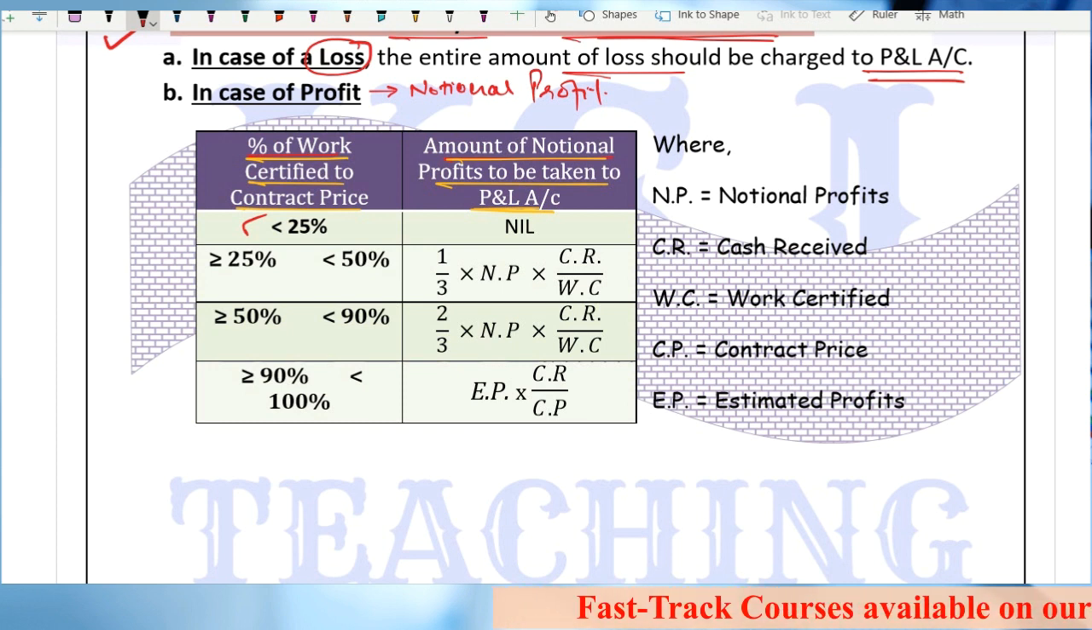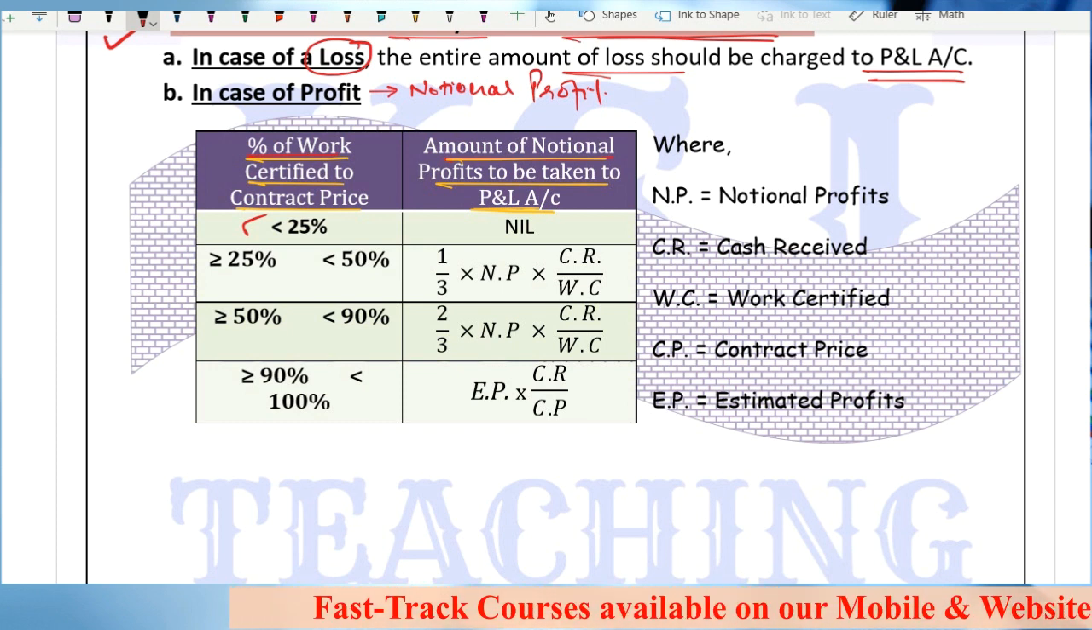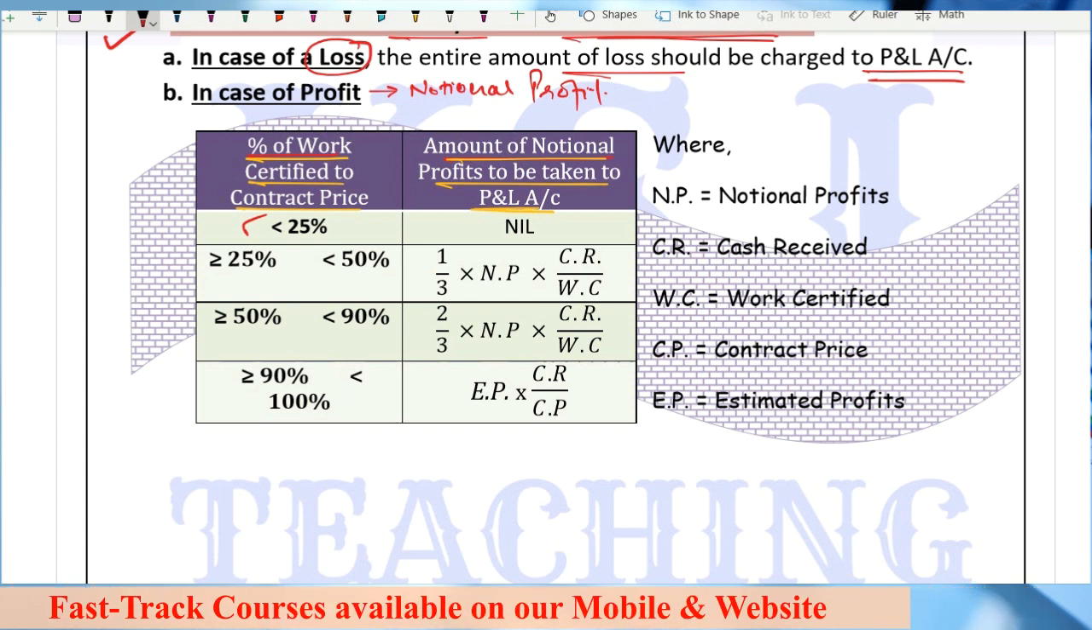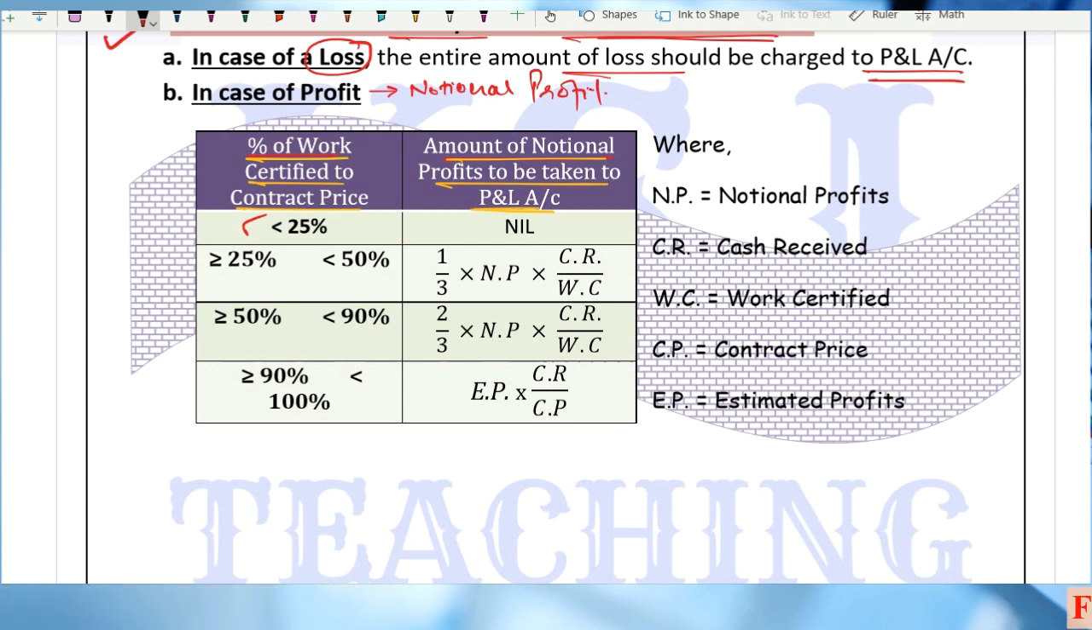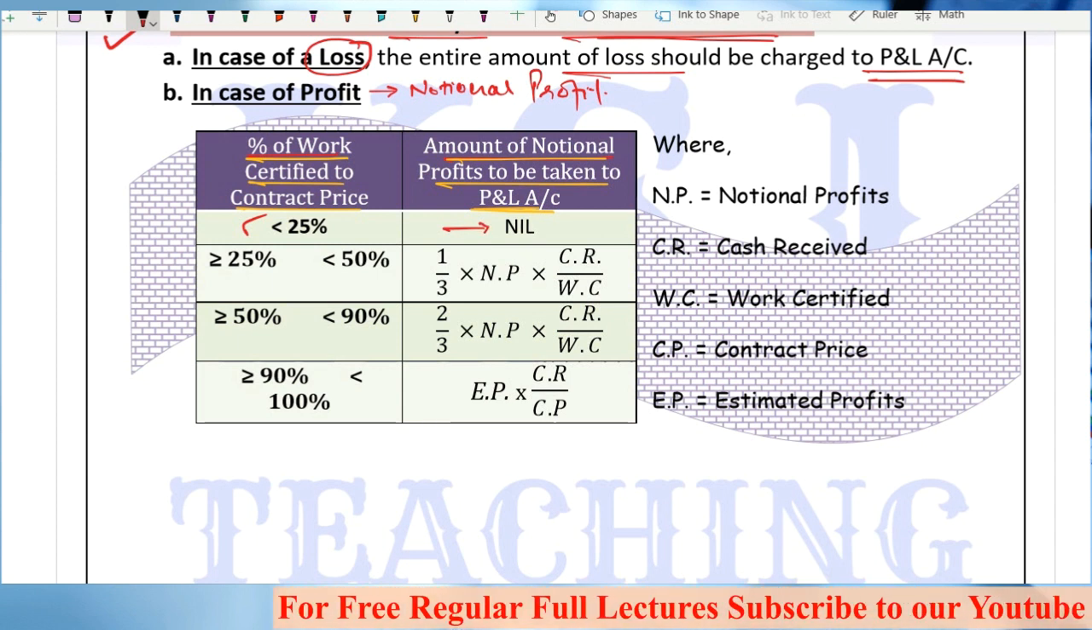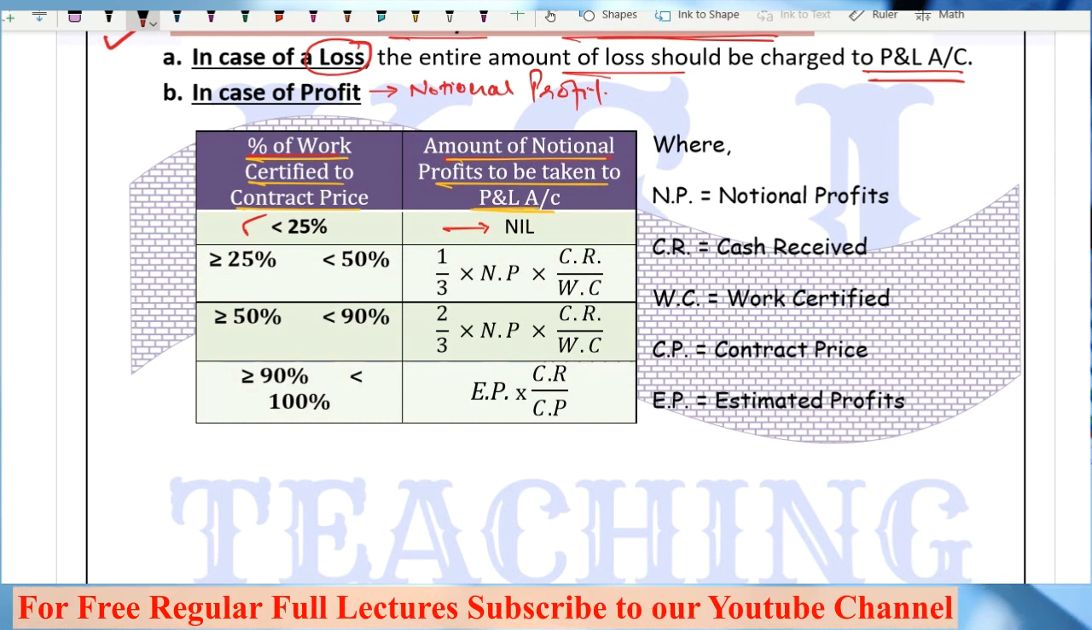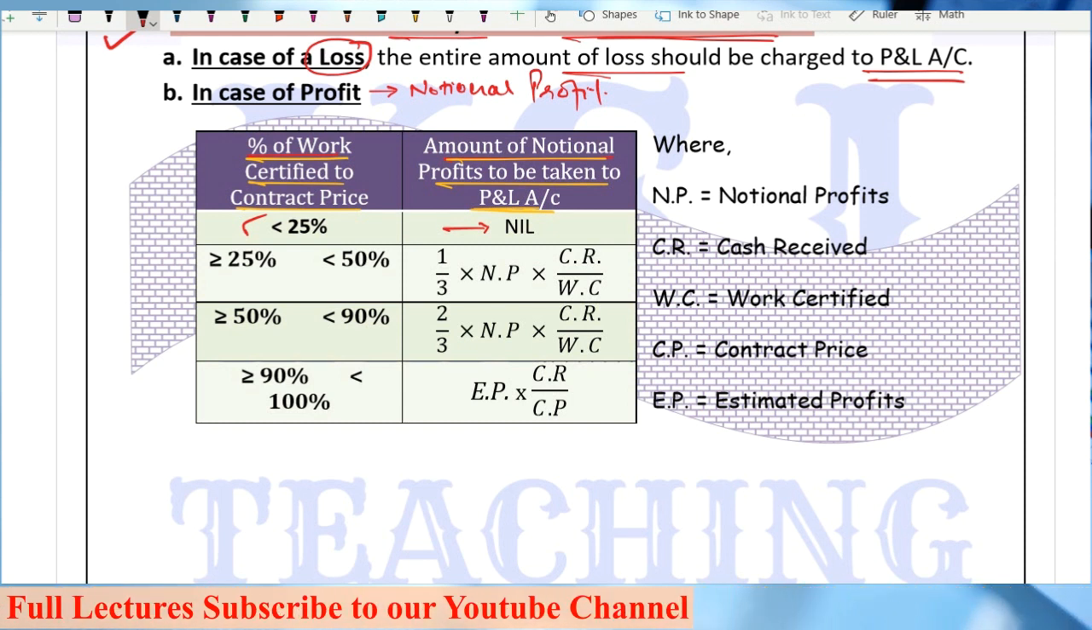He will say, at least do something before I pay you. Less than 25% is totally insignificant. Why should I pay you? Right? If he's not going to pay me, how can I book the profit? You cannot book the profit. So your profit will be nil. You are not going to take anything to P&L. The entire amount of notional profit will be transferred to the WIP reserve. Write it down.